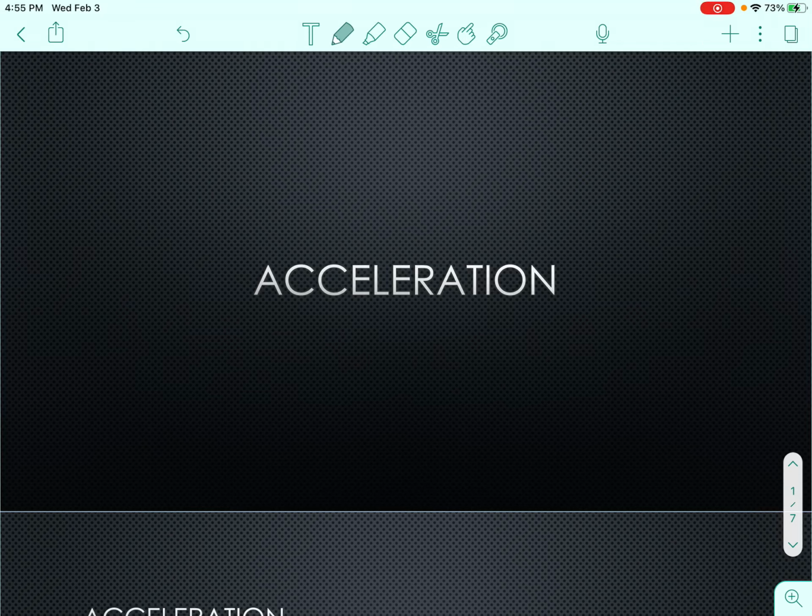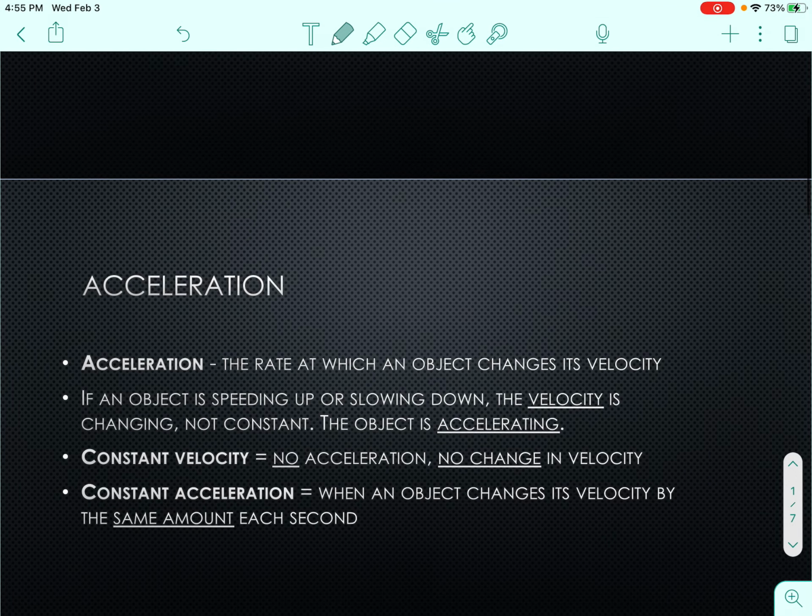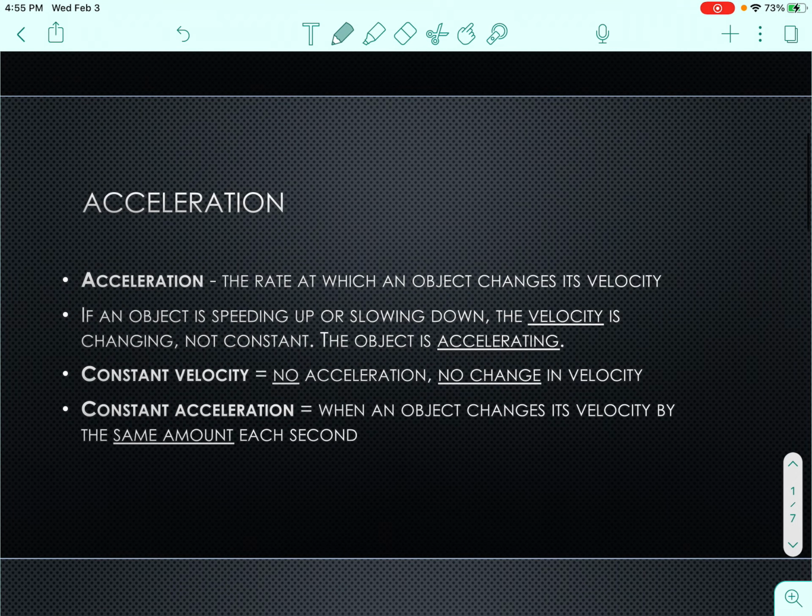Right, these are the acceleration notes. So acceleration is the rate at which an object changes its velocity. If an object is speeding up or slowing down, the velocity is changing, not constant. The object is accelerating. So if you're speeding up, your velocity is going to be increasing. If you're slowing down, your velocity is going to be decreasing, as long as you're moving to the right, if you're moving in the positive direction.